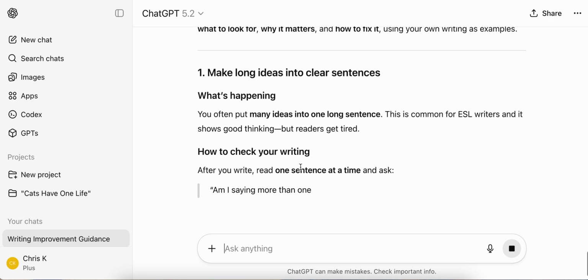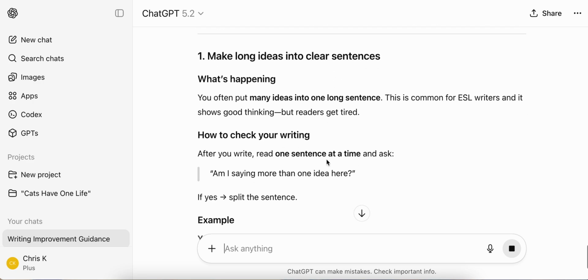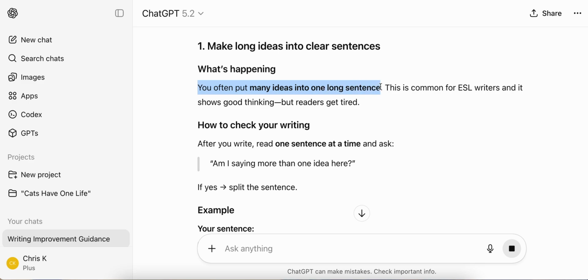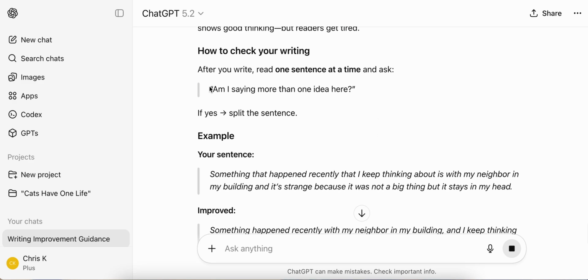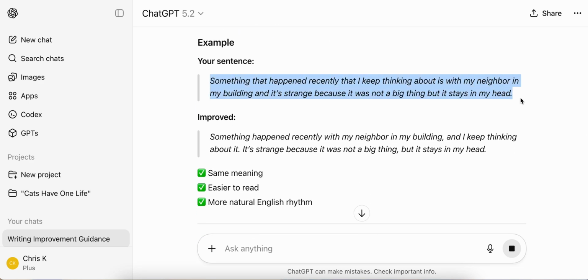Okay, so it's saying make long ideas into clear sentences. You often put many ideas into one long sentence. Am I saying more than one idea here? If yes, split the sentence. So again, it's giving me that original sentence, which was quite long, and you can pause the video to read it. And then it's giving me an improved version, which is splitting it, okay?